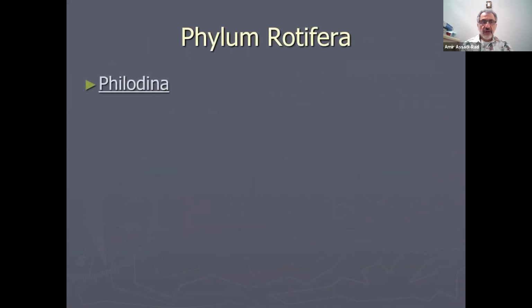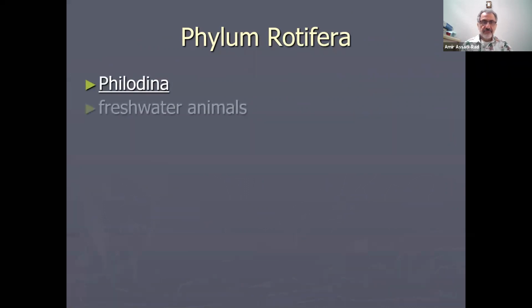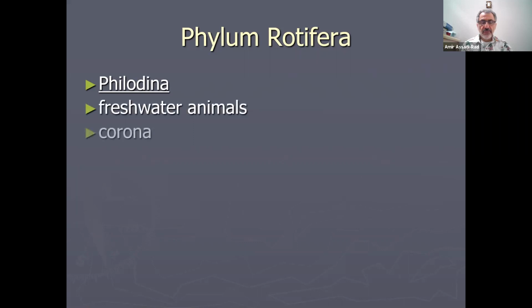Okay, phylum Rotifera, Philodina is the name of the species we have in the lab. So they are a freshwater animal. They have a structure on top called corona, like a crown. That's what the coronavirus got its name from, because the spikes that appear on them are like a crown. These animals have two coronas, like cilia on top of the animal. You will see.